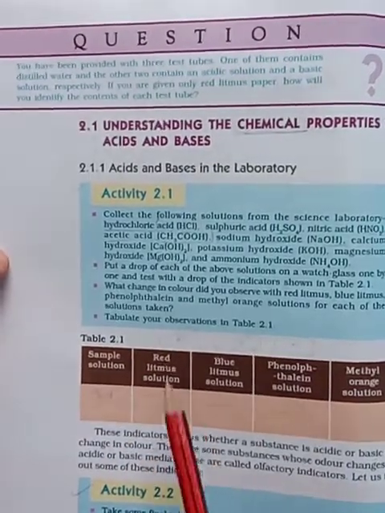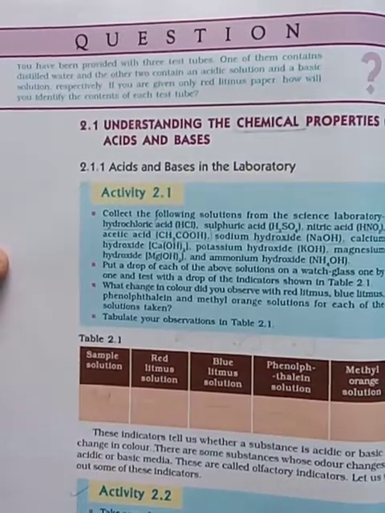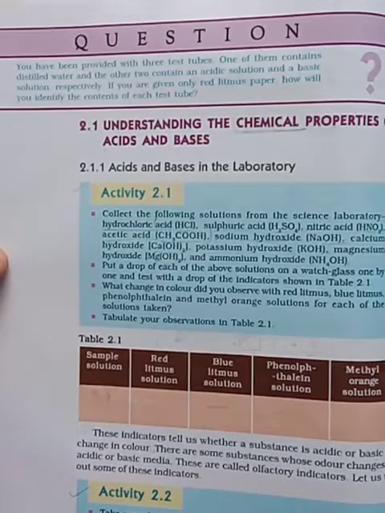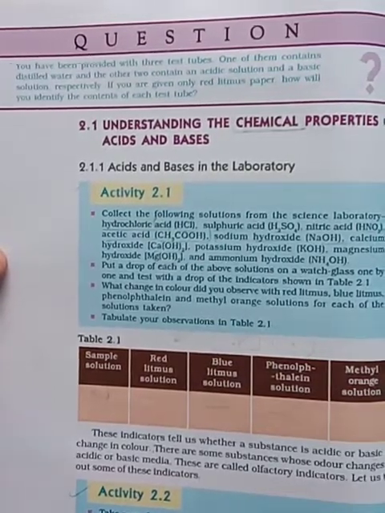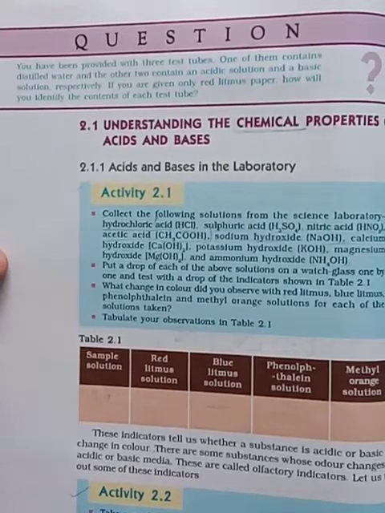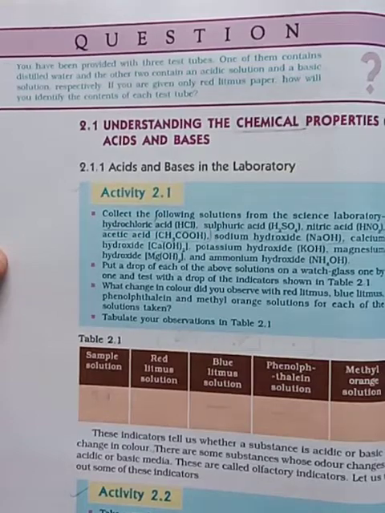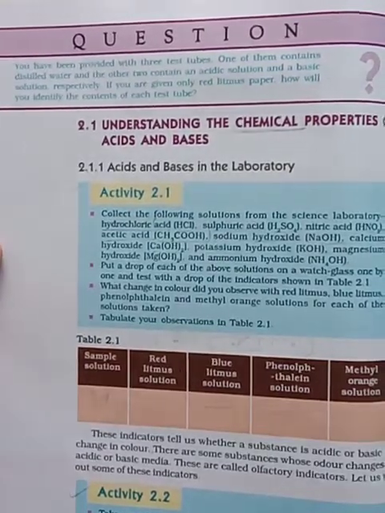See, so these indicators act as a guide. It shows whether the given liquid is acidic or basic. By changing its color, for example, red turns to blue or blue turns to red. Like phenolphthalein also, the colors go on changing, a pale pink color, like that the colors go on changing here.